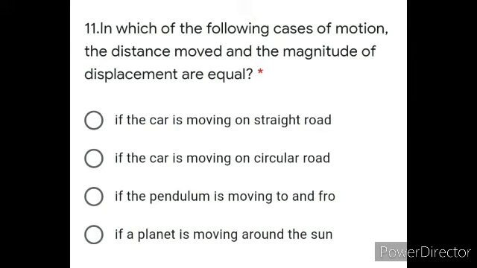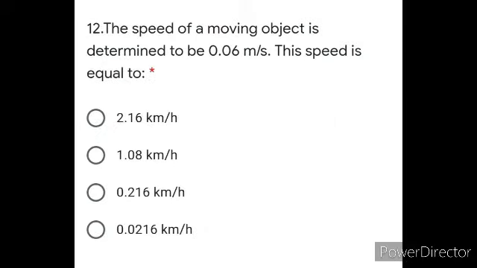Okay ji, next question number 11. In which of the following cases of motion are the distance moved and the magnitude of displacement always equal? You know that the displacement is either less than distance because it is the shortest path, or there is one case when it is going to be equal, and the case is when you have a straight path, only then your distance and displacement will be the same. Fine. So option A is the correct one when it moves in a straight line.